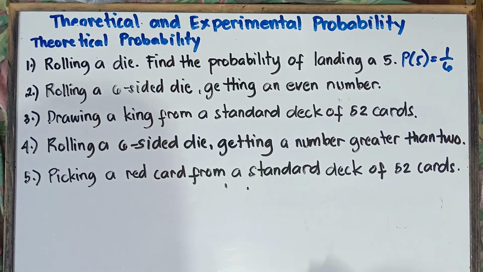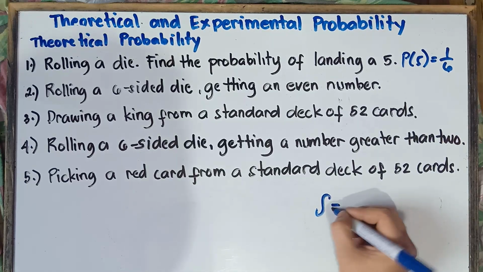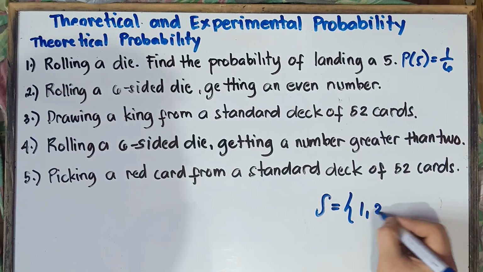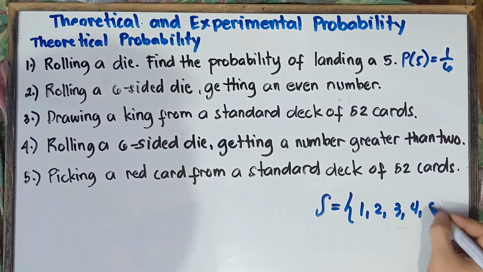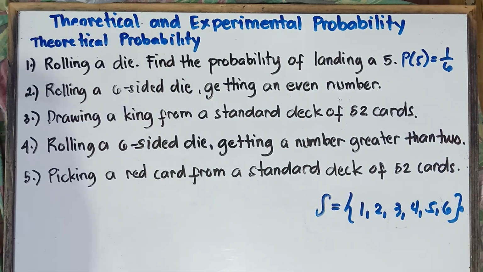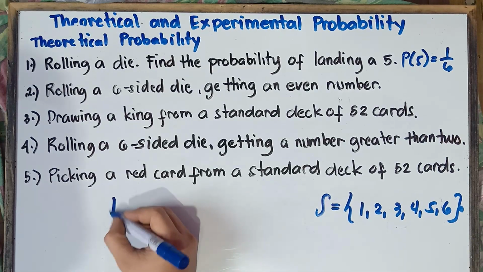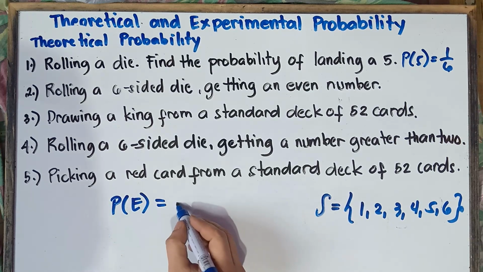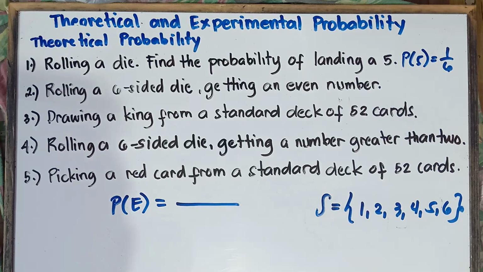Alright, let's do that. So once again, the sample space, or the set of possible outcomes, when rolling a die: it could be 1, it could be 2, it could be 3, it could be 4, it could be 5, it could be 6. Alright, so the probability of getting an even number is equal to, so how many even numbers, class?